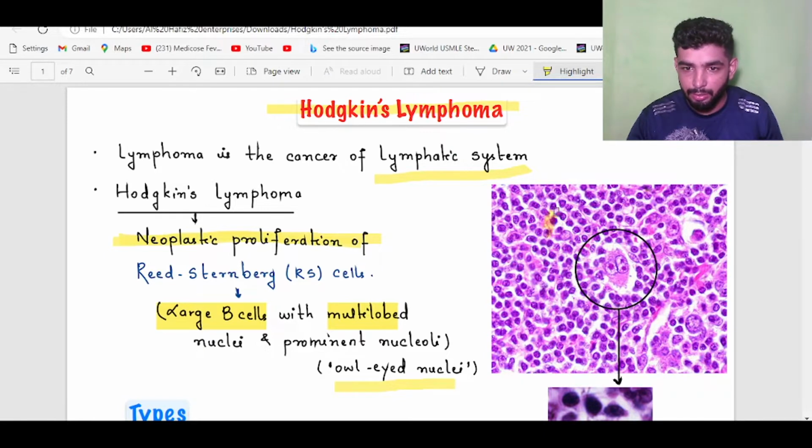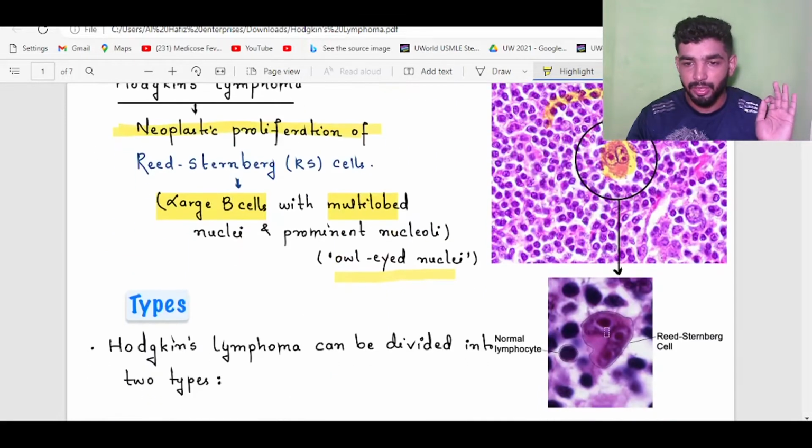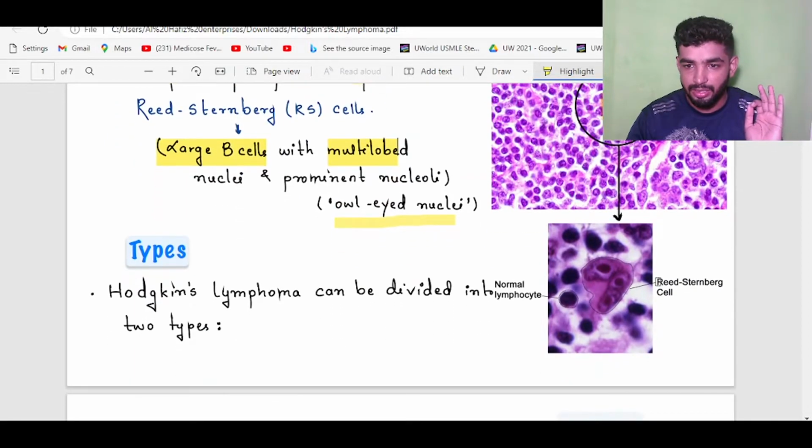These are mainly B lymphocytes, with the owl-eye nuclei. These B lymphocytes are the Reed-Sternberg cells, with multi-lobed nuclei and prominent nucleoli. This is the owl-eye nuclei.